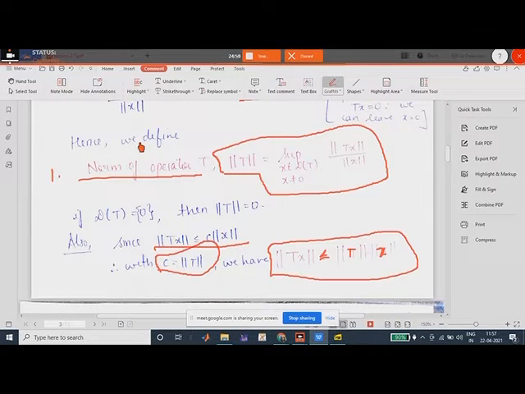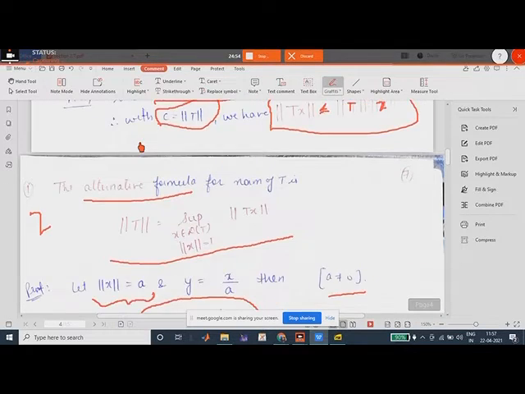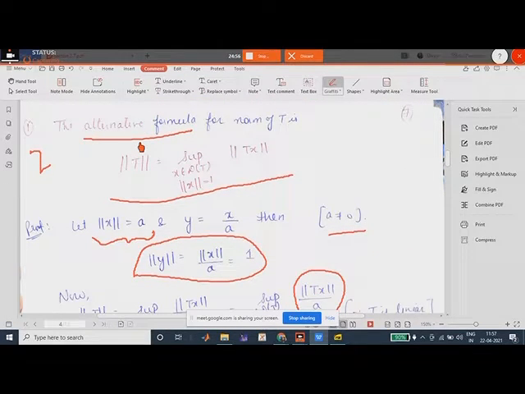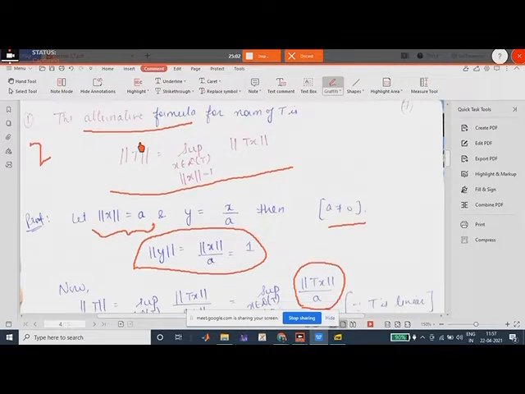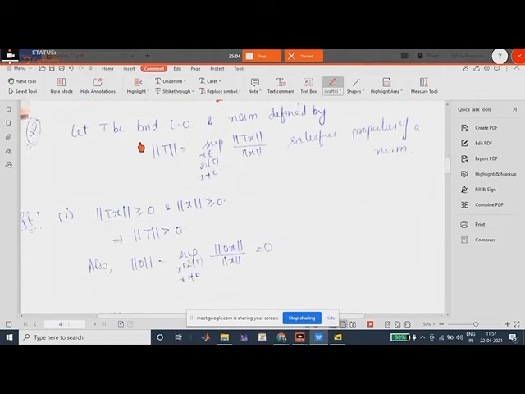We have only stated that this is a norm, but how do we know? We have to prove that. If we prove that either of these has the properties of a norm, we will be done, right? So the next point is, let T be a bounded linear operator, and we define the norm by norm of T equal to the supremum, x belongs to D(T), of norm of Tx upon norm of x.